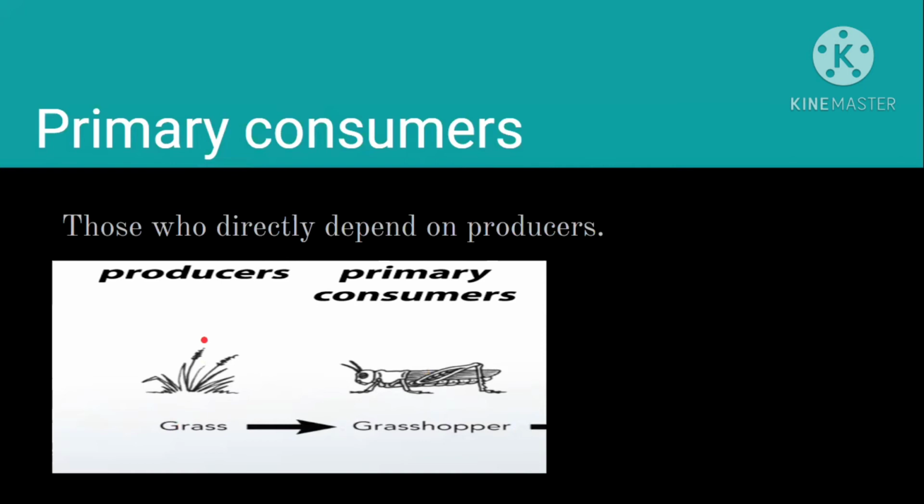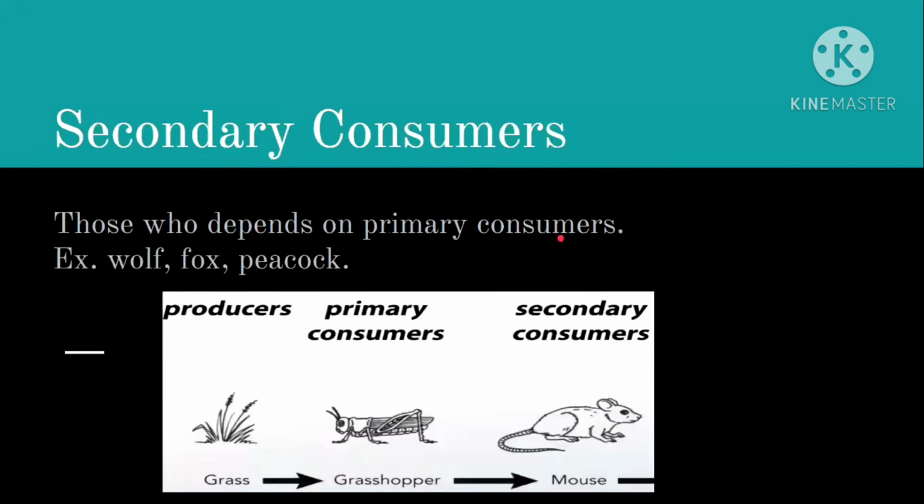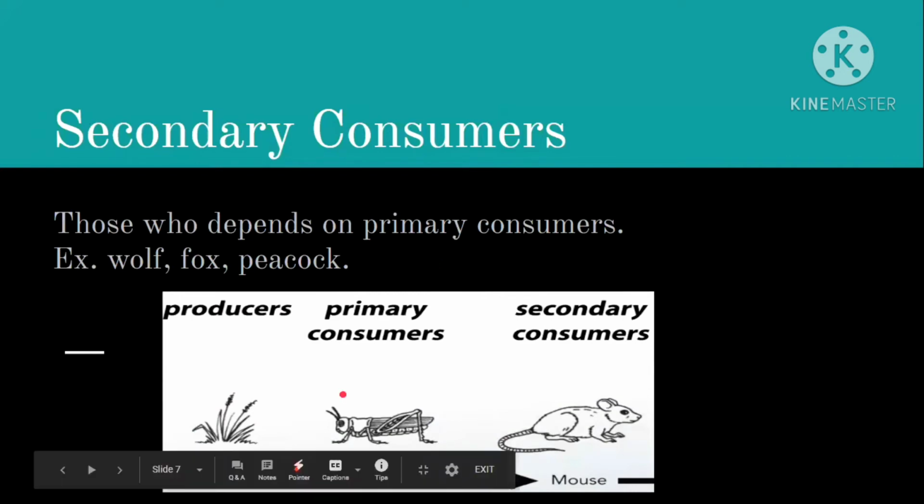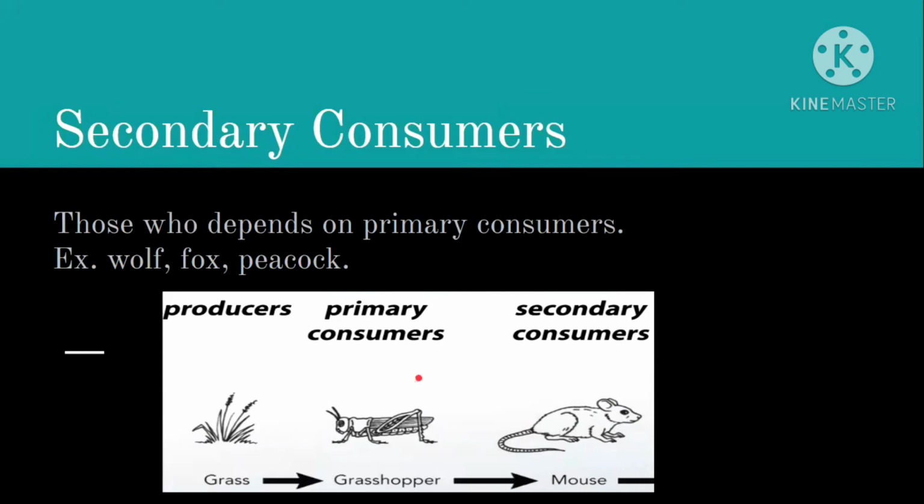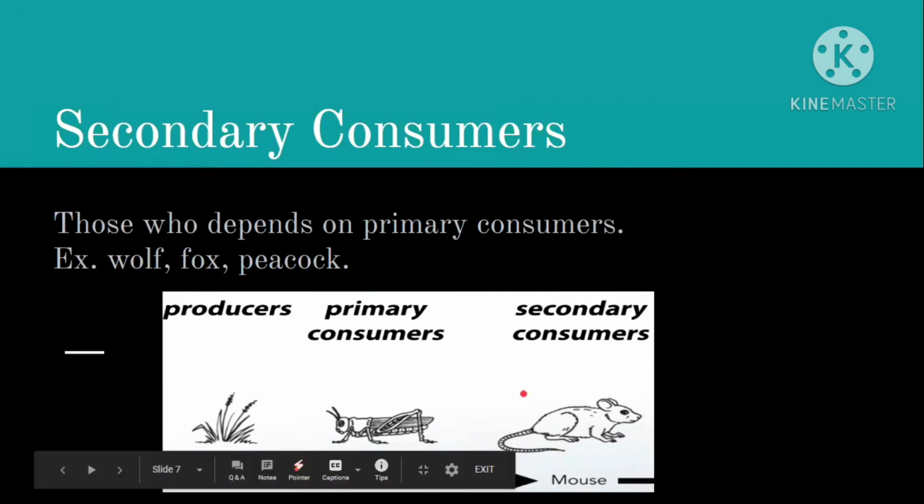Secondary consumers are those who are dependent on primary consumers. Look over here. I told you the grasshopper is a primary consumer. Why? Because it is directly dependent on a producer. But the mouse is a secondary consumer. Why? Because the mouse has the grasshopper as its food. So the mouse is a secondary consumer because it has a primary consumer as its food. Those who are dependent on primary consumers for food are called secondary consumers.